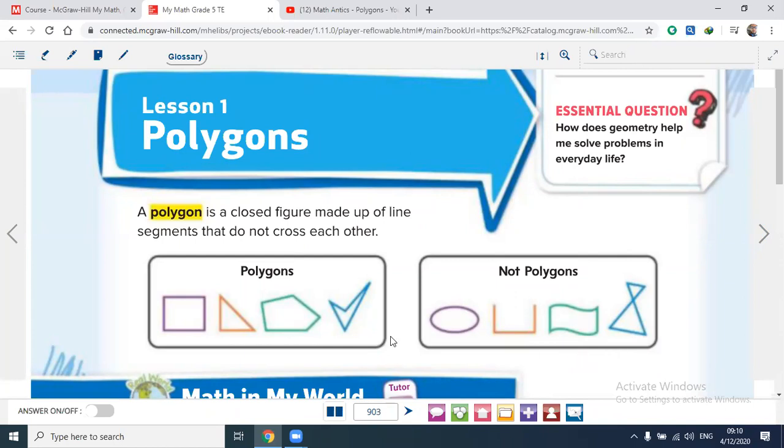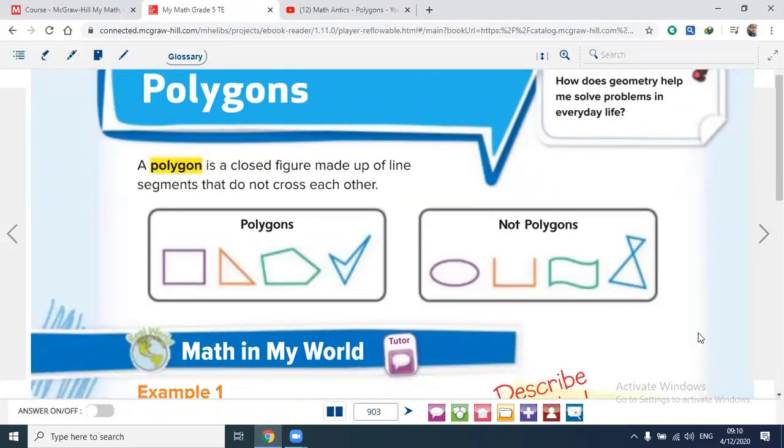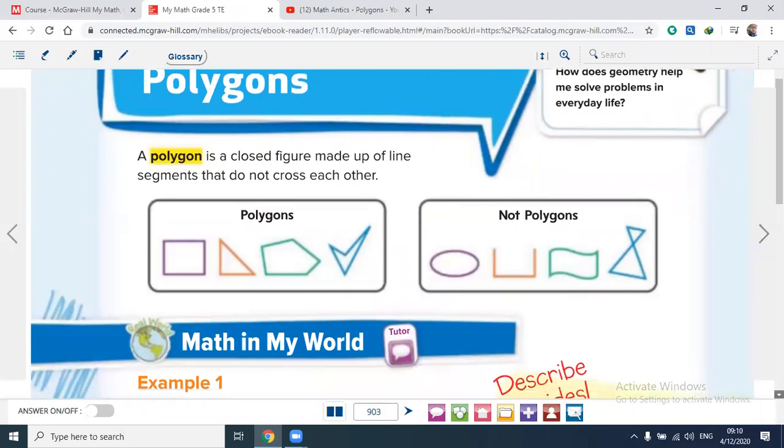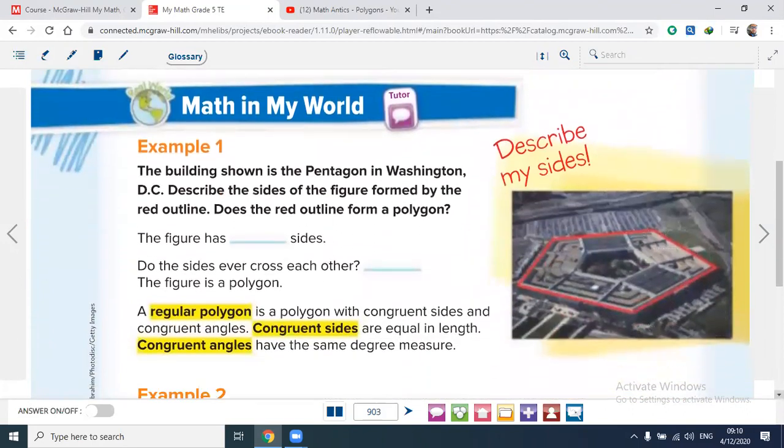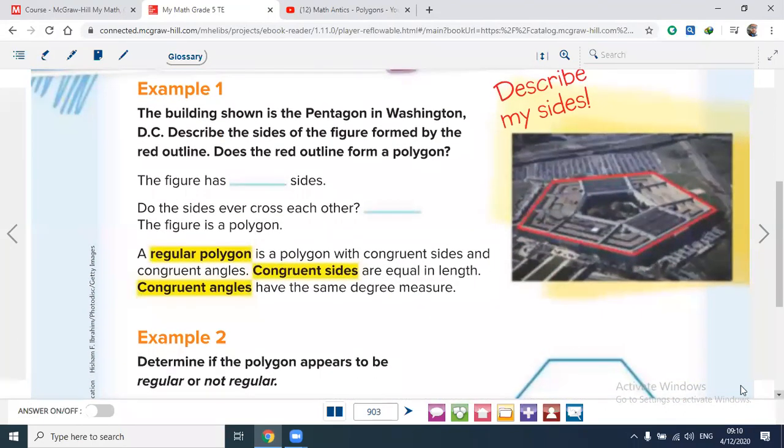Okay, polygons. As we learned from this video, a polygon is a closed shape with many sides, and there is no curve. Some polygons are called regular and some not regular.